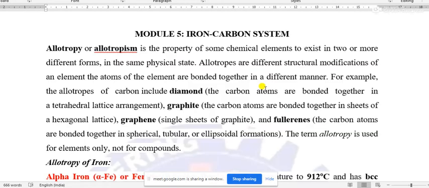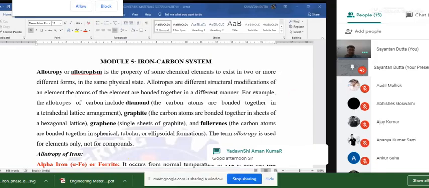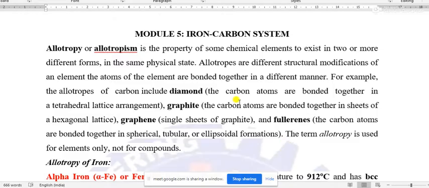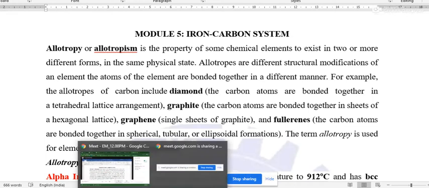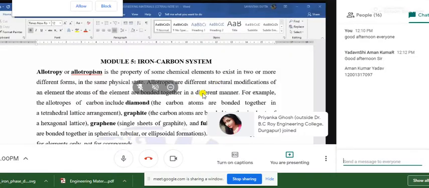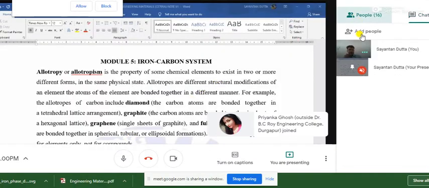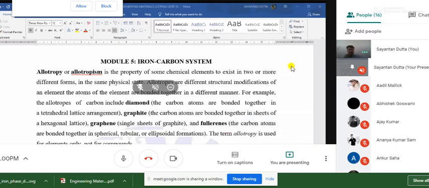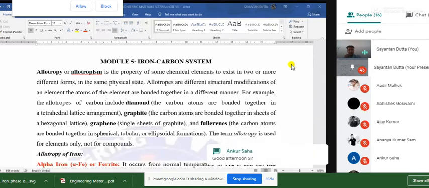I think now I am proceeding to the next lesson or the next module, that is module 5, that is the iron carbon system. Iron carbon system is nothing but a simple phase or binary phase of iron and carbon.